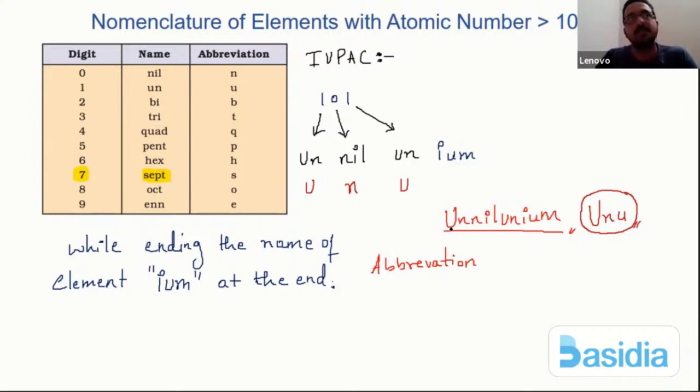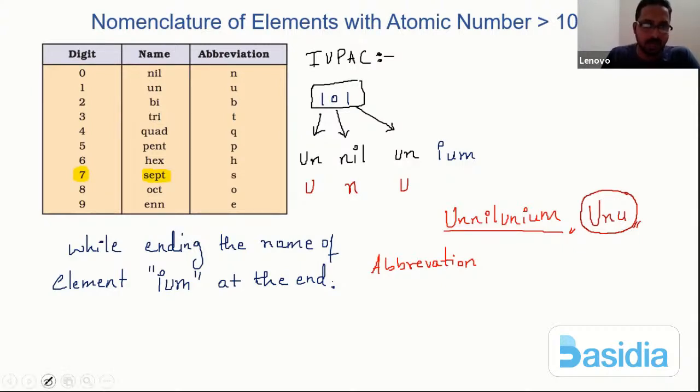This was the system which was used in earlier days to nomenclate the elements with atomic number more than 100. Up to 118, at least, we have got all the elements named. So you can take one homework question: what is the actual name for the element 101? Right, let us go for the next one, a simple question.